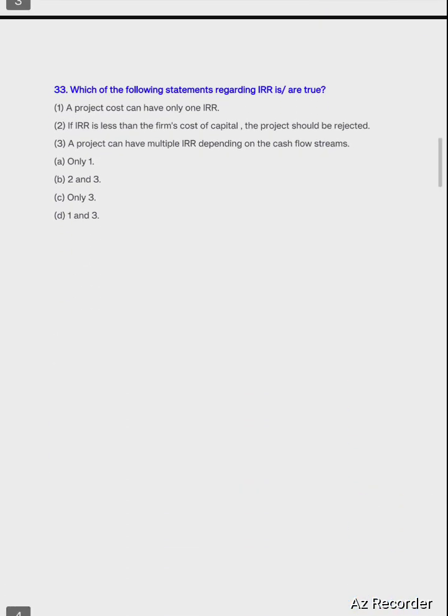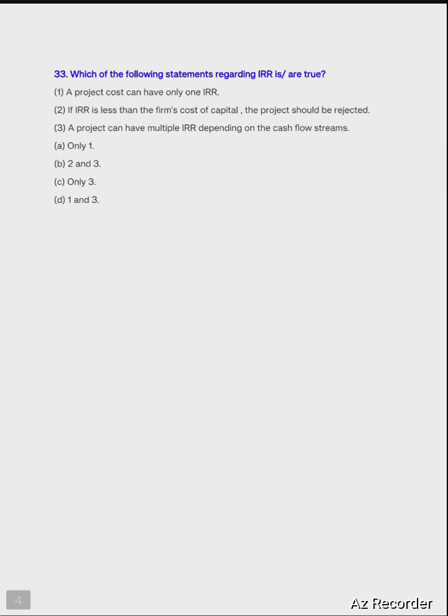Question number 33. Which of the following statements regarding IRR is true? A project can have only one IRR. If IRR is less than the firm's cost of capital, then the project should be rejected. This is absolutely correct. A project can have multiple IRRs depending on the cash flow streams. So in the given question, options 2 and 3 are correct. The answer will be option B.